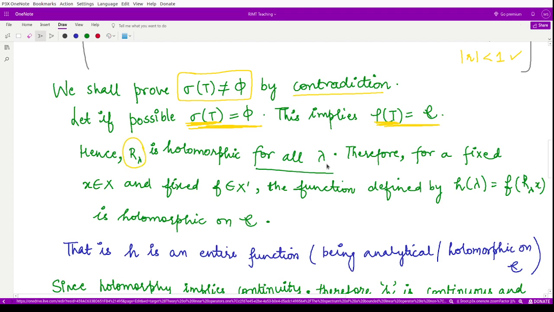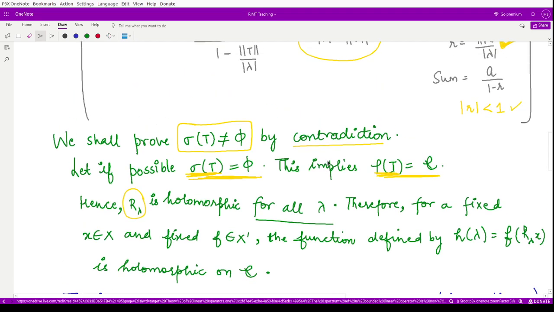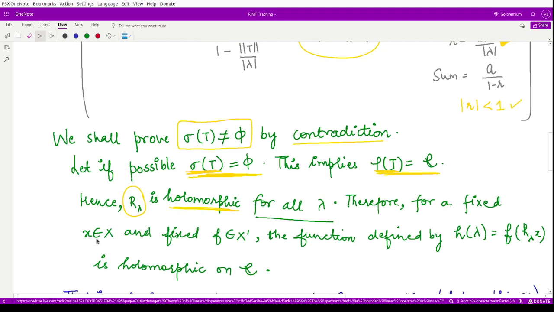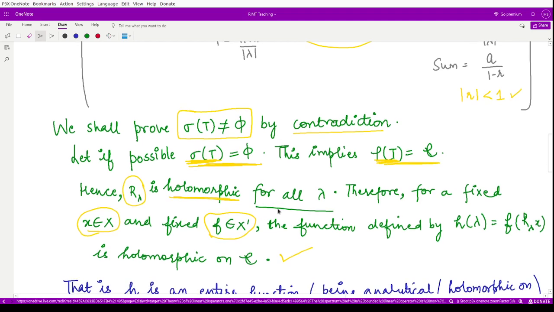Because the resolvent set is the whole of the complex plane, we may say R lambda is holomorphic for all lambda, right? This is according to the definition of a holomorphic operator. Therefore, for a fixed x belonging to the given space and f belonging to the dual of that space, the function h of lambda, which is f of R lambda x, is holomorphic on C. This is according to the definition of a holomorphic function, right?